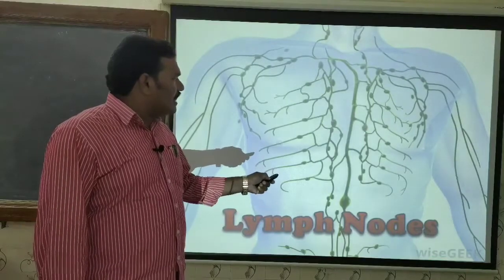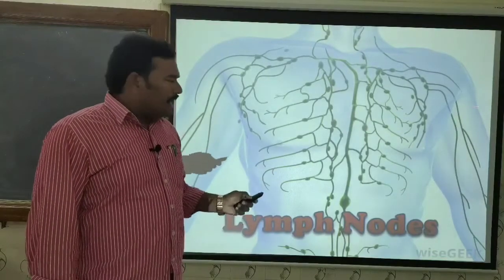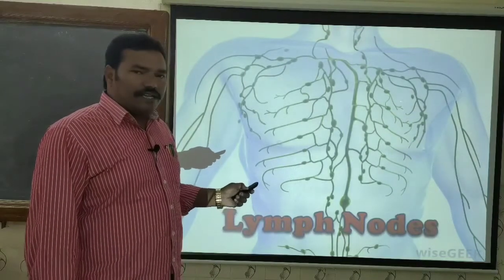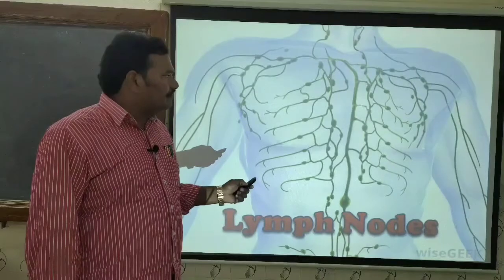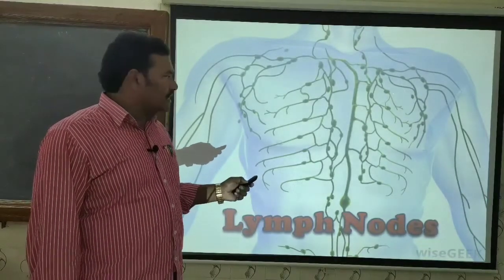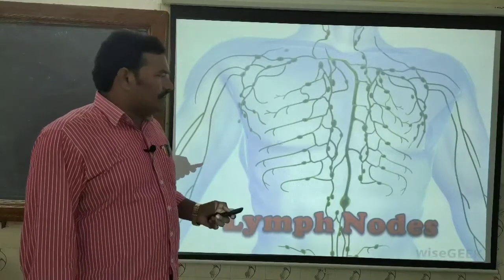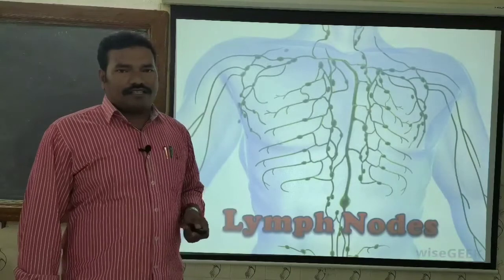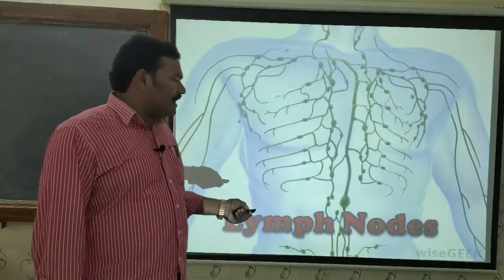They are called the lymph nodes. These lymph nodes are ovoid in structure and present all over the body between the lymphatic vessels as junctions, and they act like secondary lymphoid organs. What is the main aim of the secondary lymphoid organs?